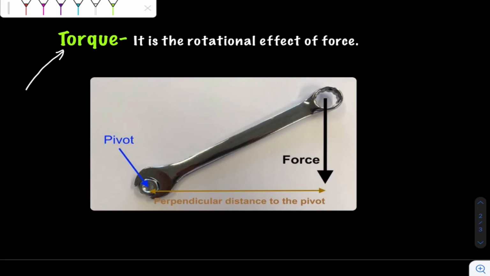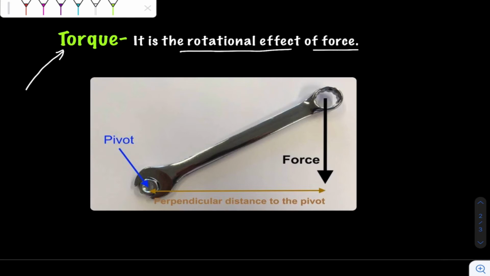Now there is a very familiar term which we will use every time in this chapter, that is torque. What does it mean? It is a rotational effect of force. Means force has many effects. Force can change the shape of the body, force can change the size of the body, force can change the direction of the body. Force also can bring the body in rotational motion, and it is only possible when the body is fixed at one point.